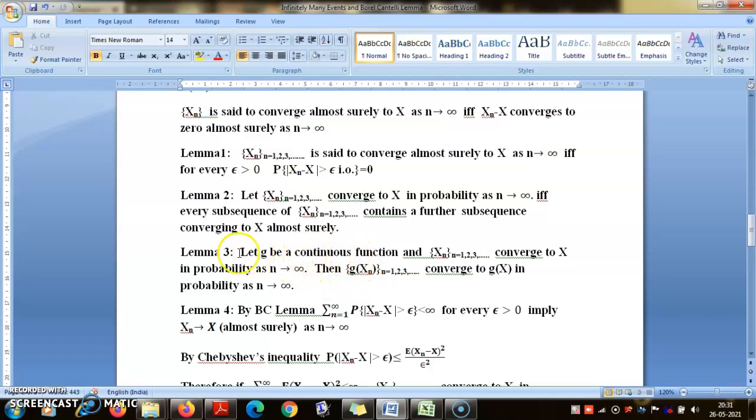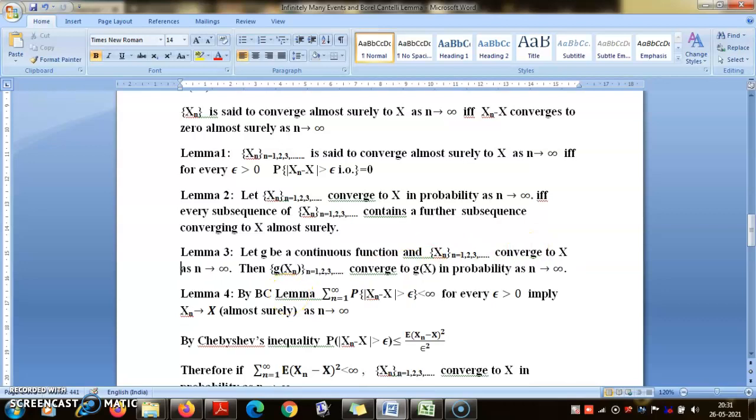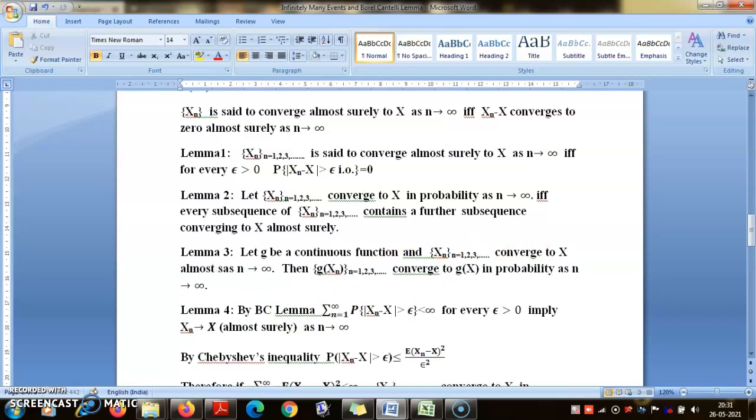But for the convergence in probability case, let me write it: converges almost surely. Let me write almost surely, then converges to X almost surely.